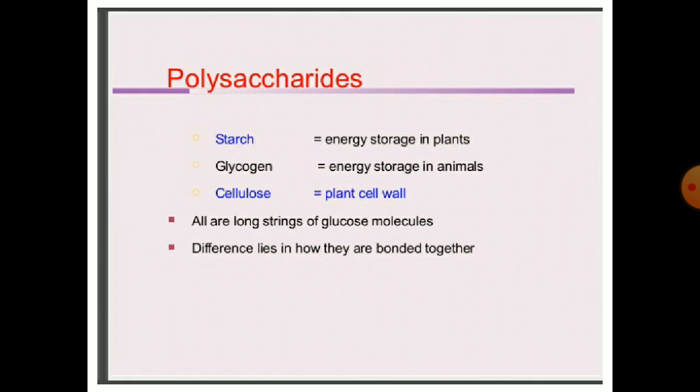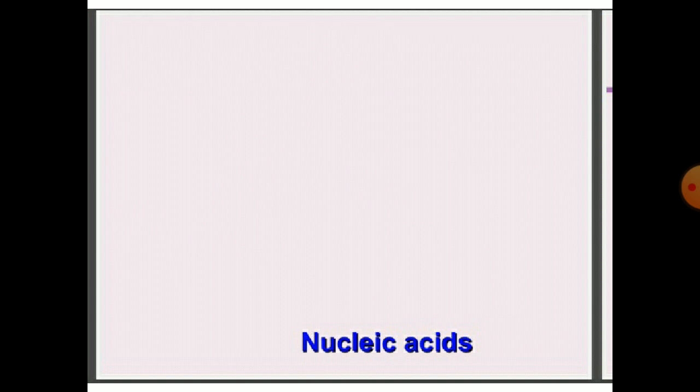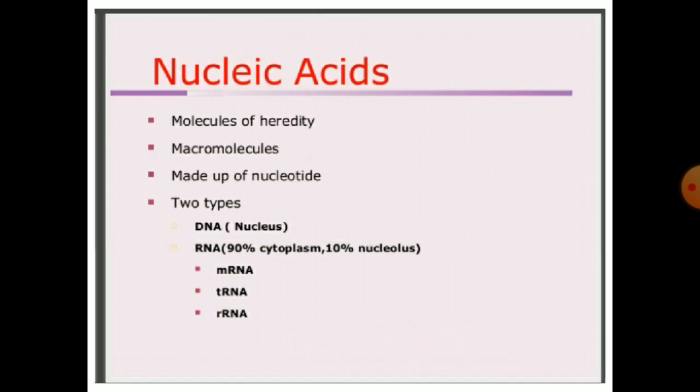Starch is energy storage in plants. Glycogen is energy storage in animals. Cellulose is the plant cell wall. All are long strings of glucose molecules. The difference lies in how they are bonded together. Next we study the nucleic acids.